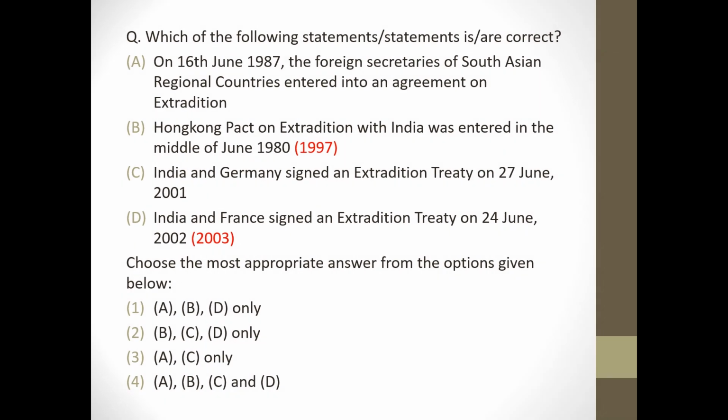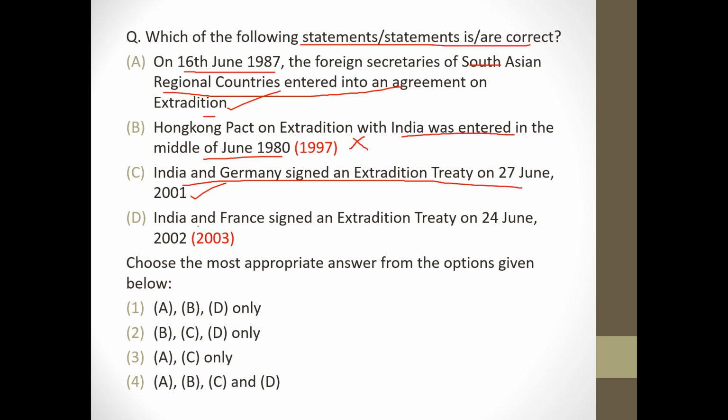Next question. Which of the following statements are correct? On 16 June 1987, the foreign secretaries of South Asian regional countries entered into an agreement on extradition. Correct. Hong Kong Pact on extradition with India was entered in middle of June 1980. Wrong. ये 1997 में हुआ था. India and Germany signed an extradition treaty on 27 June 2001. Correct. India and France signed the extradition treaty on 24 June 2002. Wrong. 2003 में sign किया था. So answer will be option 3.